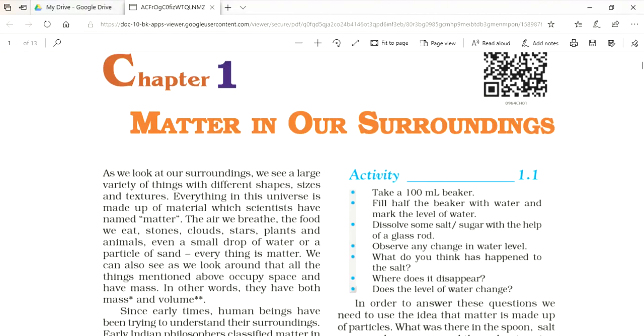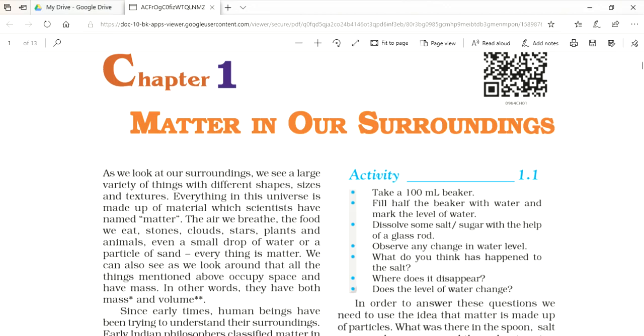Today I will explain chapter 1 of class 9th, that is matter in our surroundings. We know that everything in this universe is made up of matter. We can define matter as anything which occupies space and has mass. Early Indian philosophers classified matter in the form of five basic elements, that is, air, earth, fire, water, and sky.